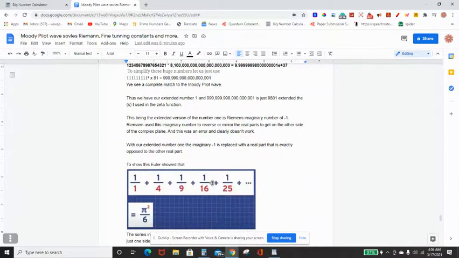So now we got a number that we can stretch. This is number 1 stretched out. There's no argument about it. You saw the math. It is number 1 stretched out.